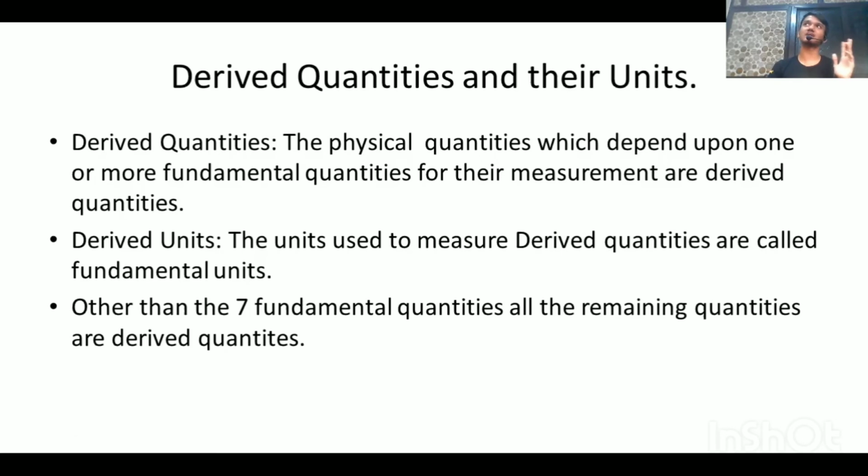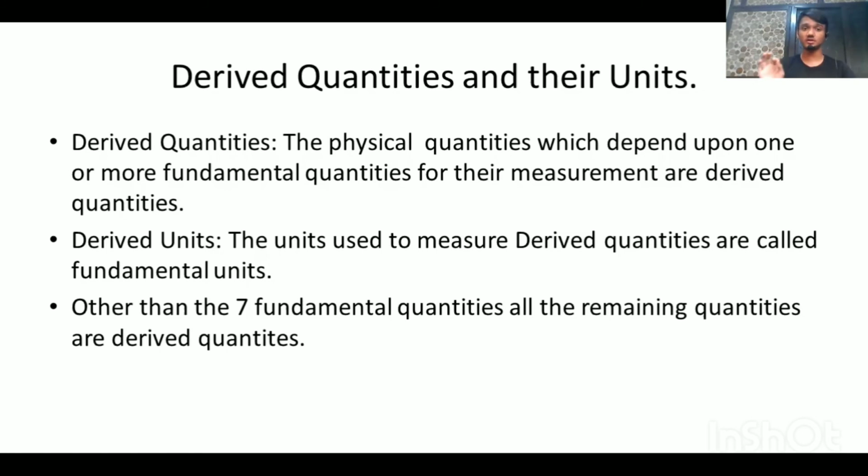Derived quantities are similar to the fundamental quantities, but the main difference between them is that the physical quantities which depend upon one or more fundamental quantities for their measurement are called derived quantities. Okay, do you get the point? See, fundamental quantities, what was the definition? Fundamental quantities are the physical quantities which do not depend on any other physical quantity.